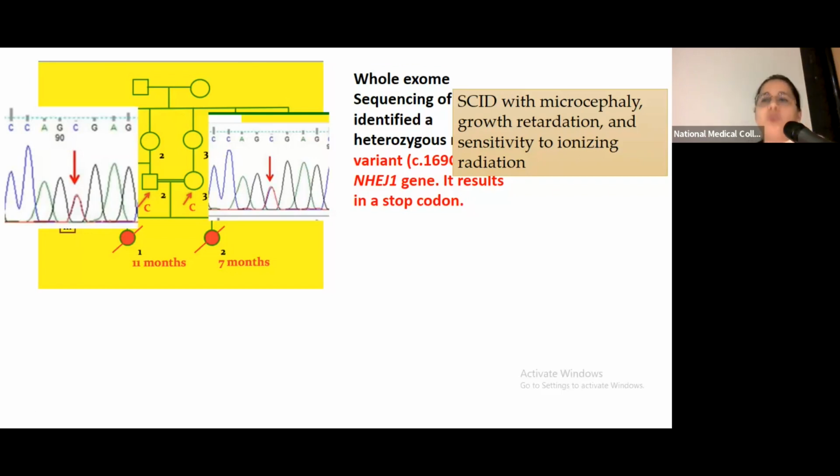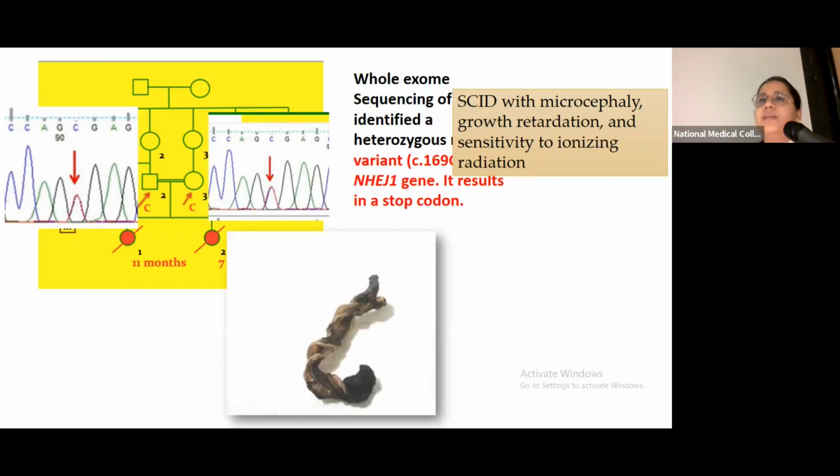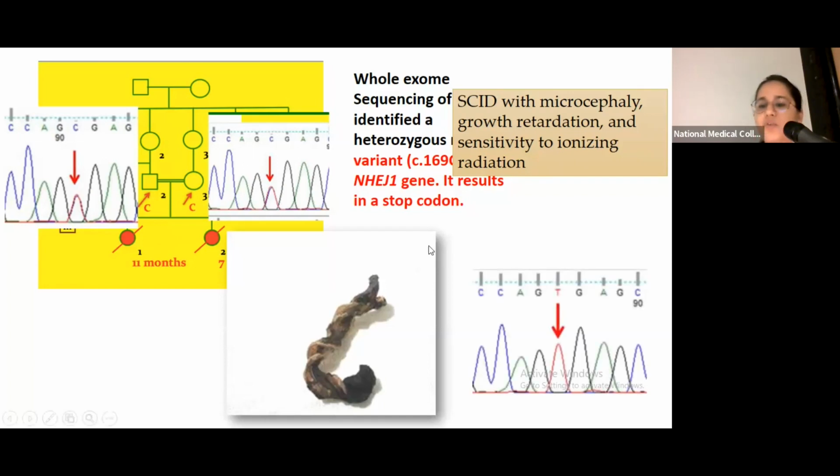But this does not confirm that either of the couple's daughters had this disorder. So we needed a sample of the proband in any case to confirm whether this variant was positive in the probands who had died. Fortunately for us, one of the parents happened to carry a piece of the umbilical cord of one of the deceased children. From this umbilical cord we extracted the DNA and did sequencing, and the child was found to be homozygous for this particular mutation. So this shows how challenging prenatal diagnosis can be in such cases.